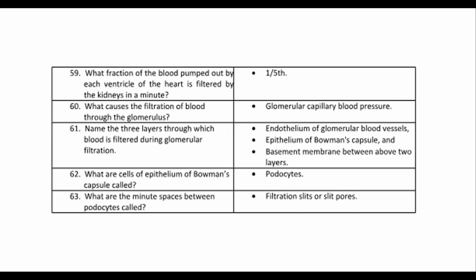Glomerular capillary blood pressure. 61. Name the three layers through which blood is filtered during glomerular filtration. Endothelium of glomerular blood vessels, epithelium of Bowman's capsule, and basement membrane between above two layers. 62. What are cells of epithelium of Bowman's capsule called? Podocytes. 63. What are the minute spaces between podocytes called? Filtration slits or slit pores.